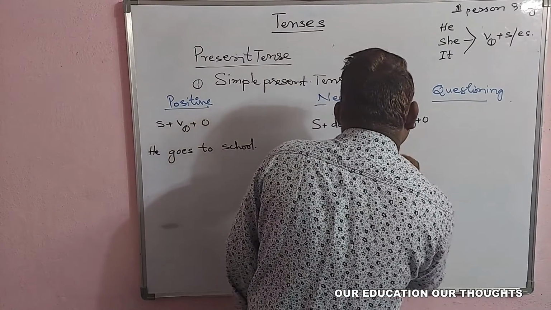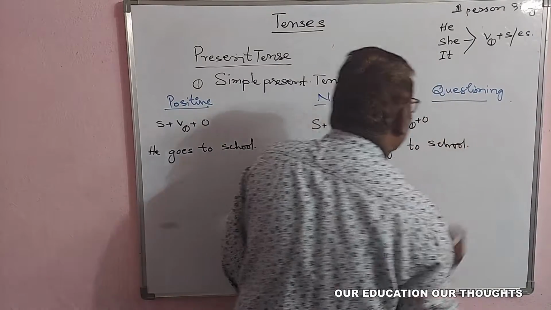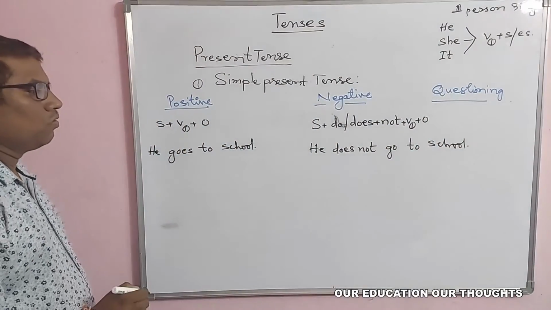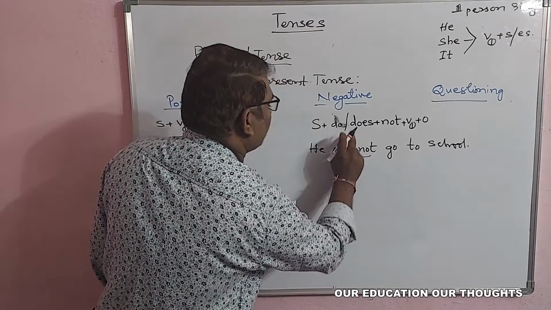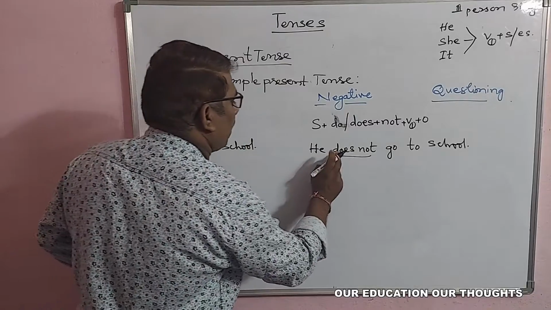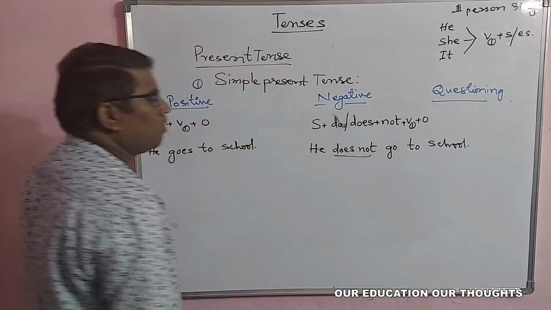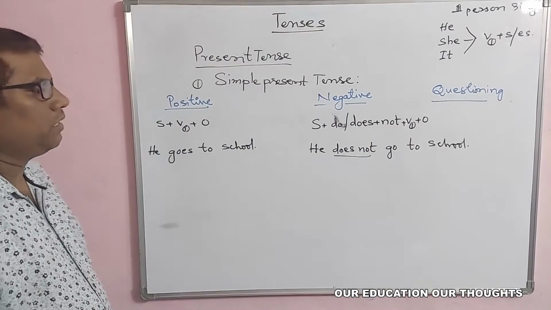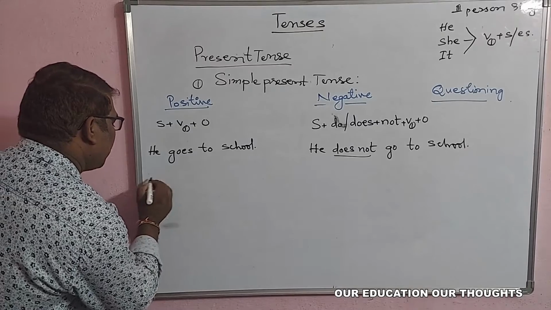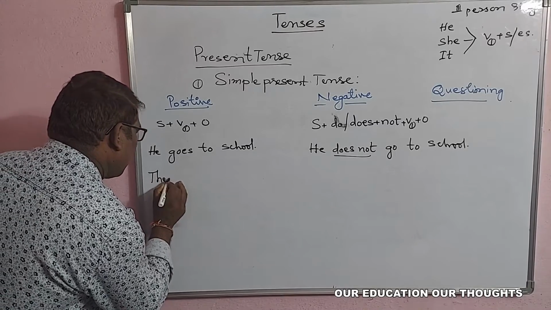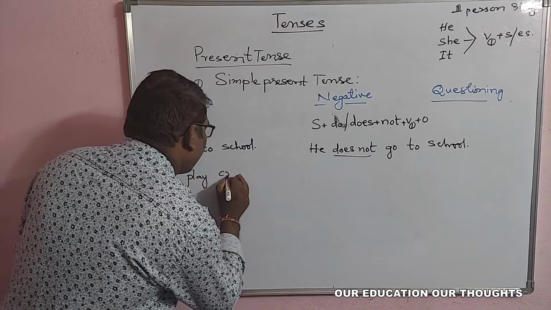Next, go to school. He does not go to school. Here we can understand here as does, do adds as, he does not go to school. Here it can be seen like that. Otherwise, for example, they play cricket.